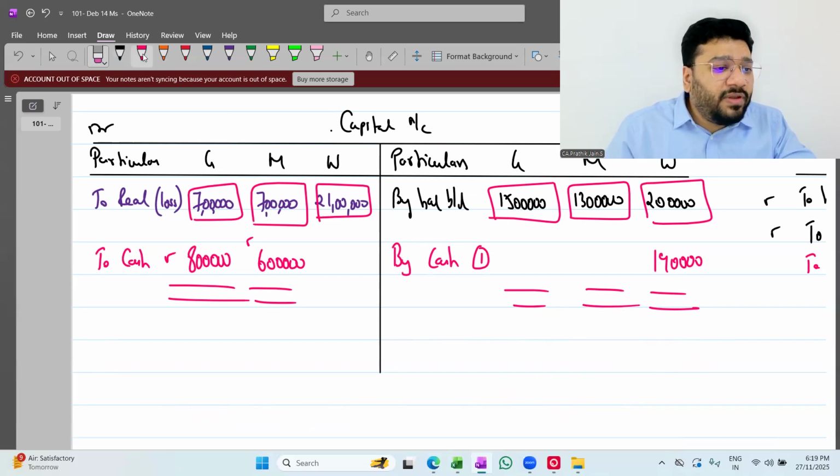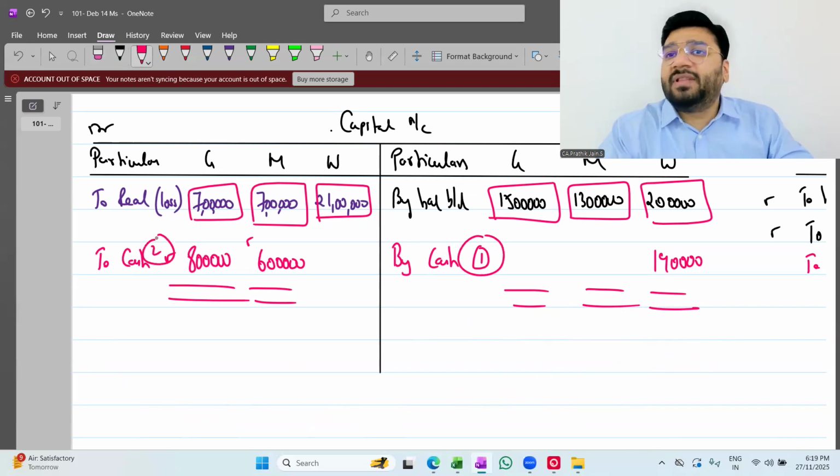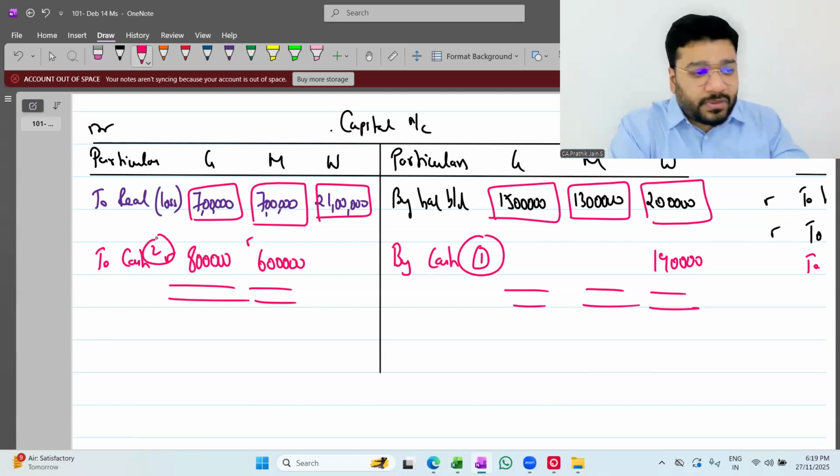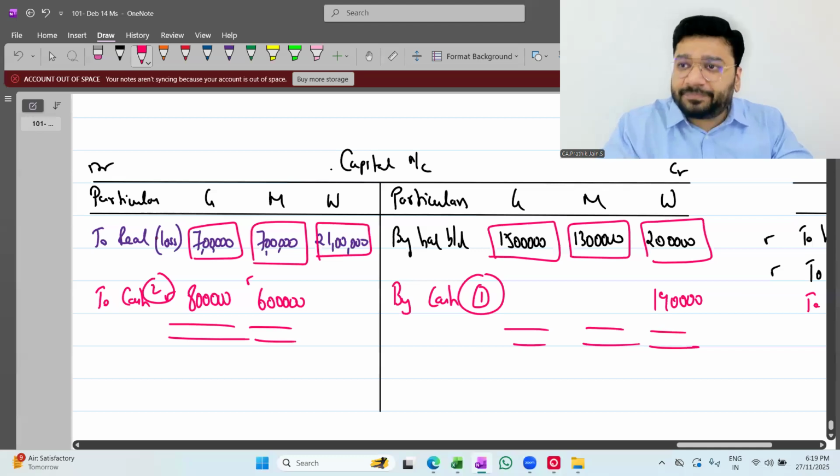So first we closed Wilkins account, that is W's account. And then second I closed G and M's account. With that, my capital account and cash account got simultaneously closed. Now tell me, people, what is bothering you in this type of question?